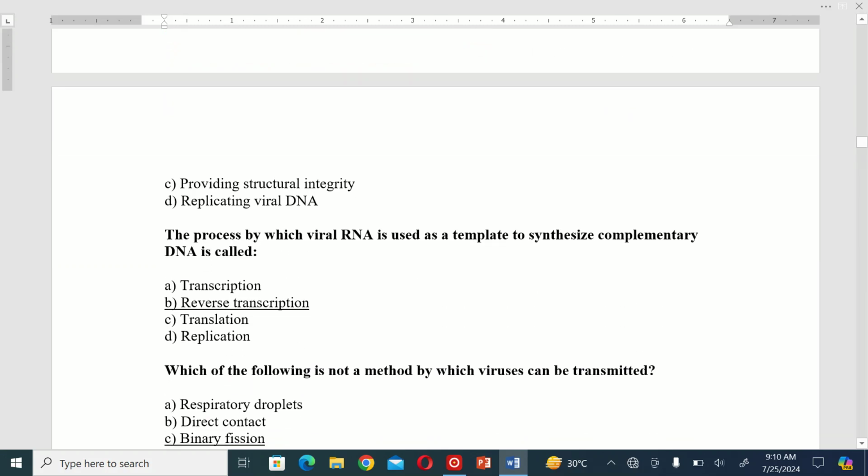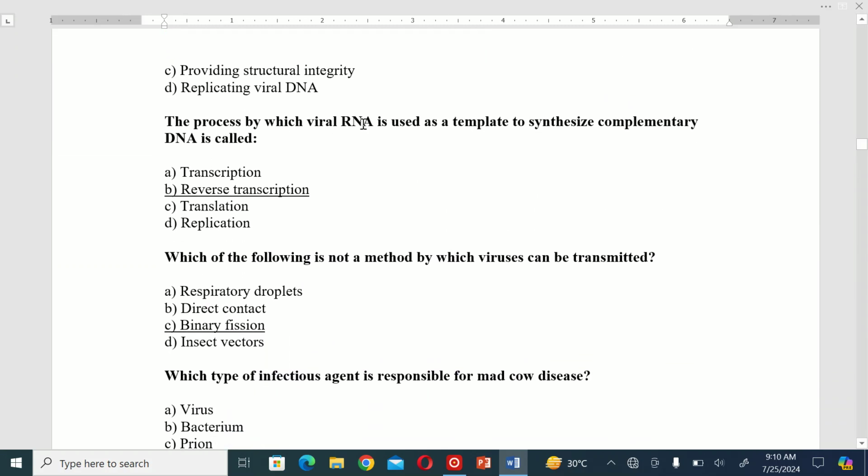The next MCQ is, the process by which viral RNA is used as a template to synthesize complementary DNA is called A. Transcription. B. Reverse transcription. C. Translation. D. Replication. So the correct option is B. Reverse transcription.